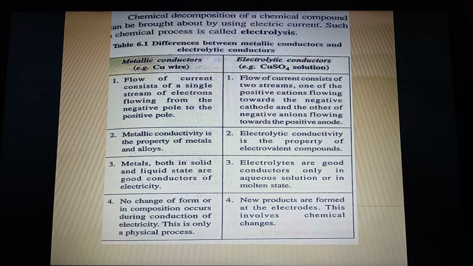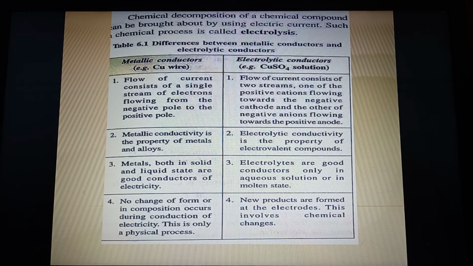Now electrolysis, again, what is it? It's a chemical decomposition. So underline, chemical decomposition of a chemical compound. How is this chemical decomposition brought about? By passing electric current. So this is the accurate definition of electrolysis. You have to write in this manner only, and it generally comes once in a while. They ask that define electrolysis.